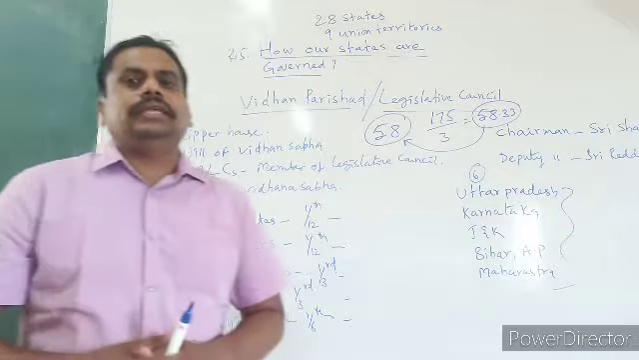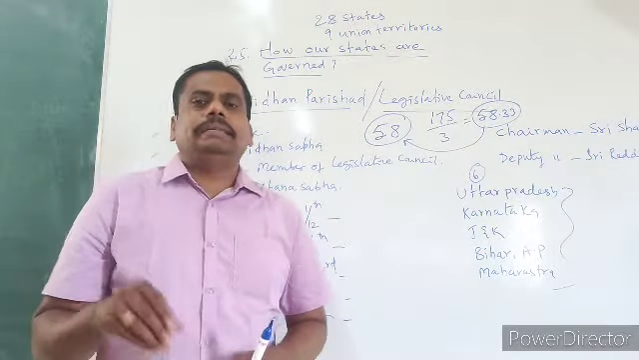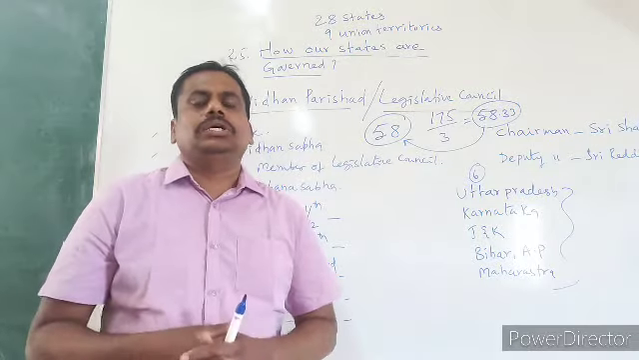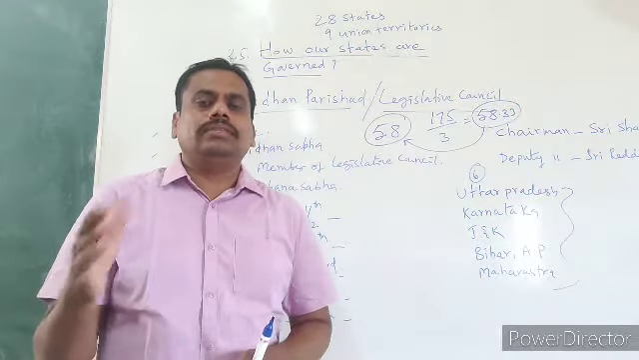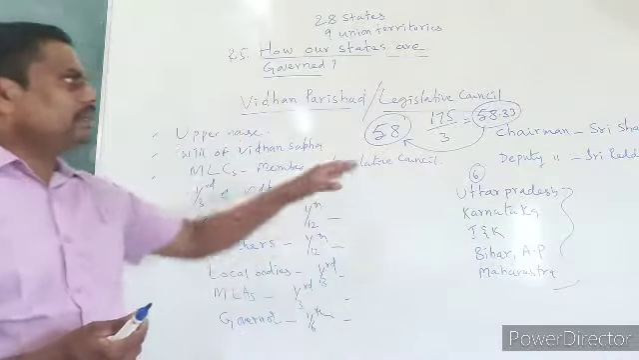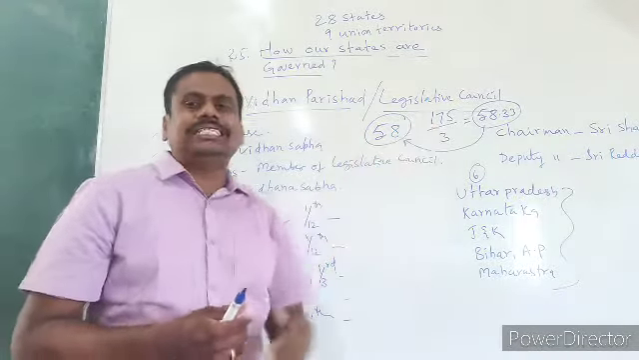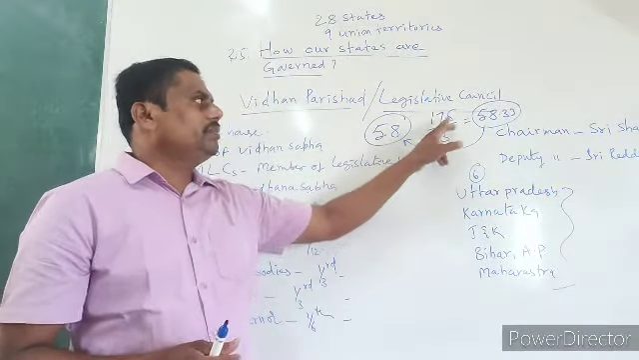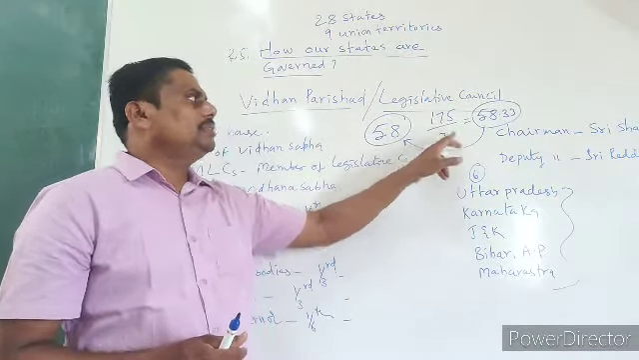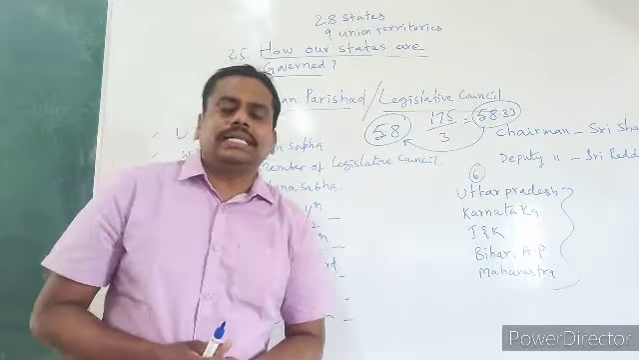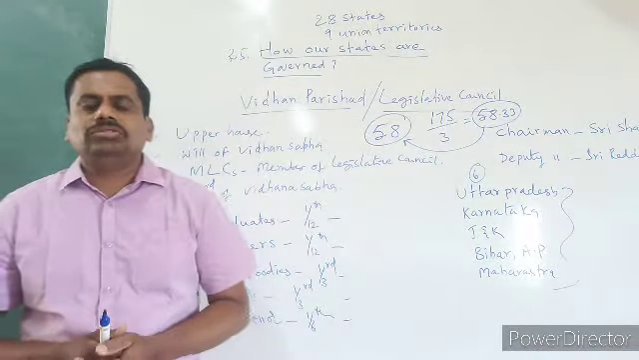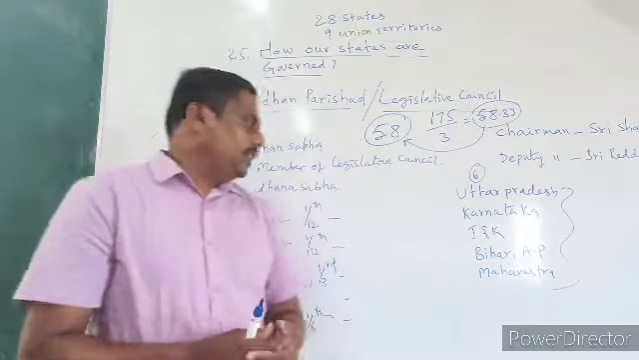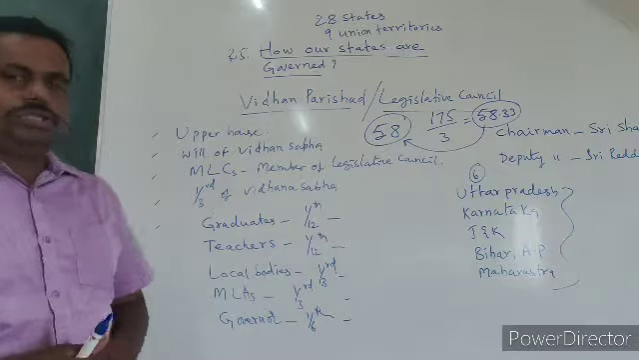One more important thing: the strength of Vidhana Parishad should not exceed 1/3 of Vidhana Sabha. In our state, the total strength of Vidhana Sabha is 175. 1/3 of 175 is 58. So the present strength of the Andhra Pradesh Legislative Council is only 58. Understood?